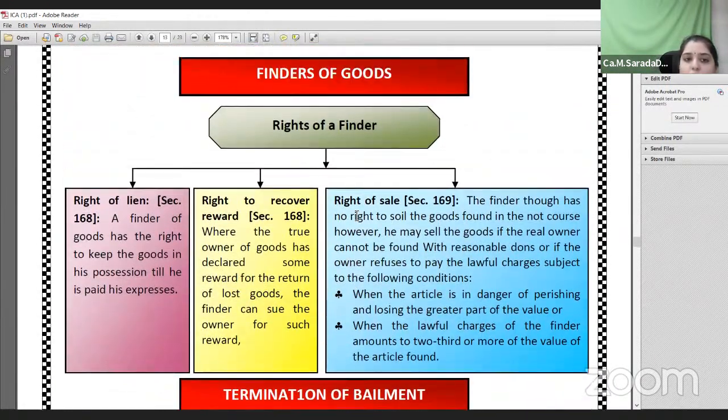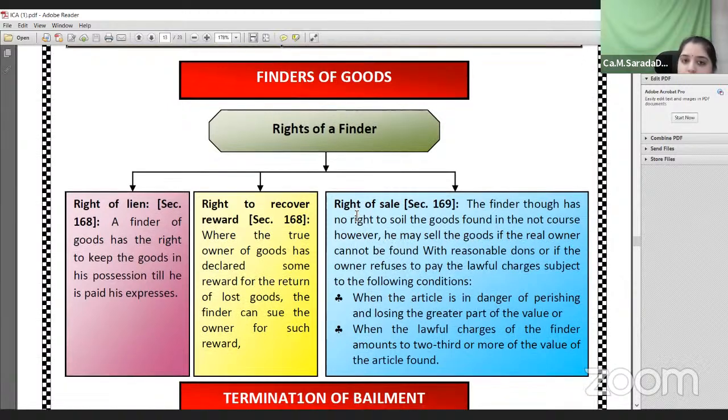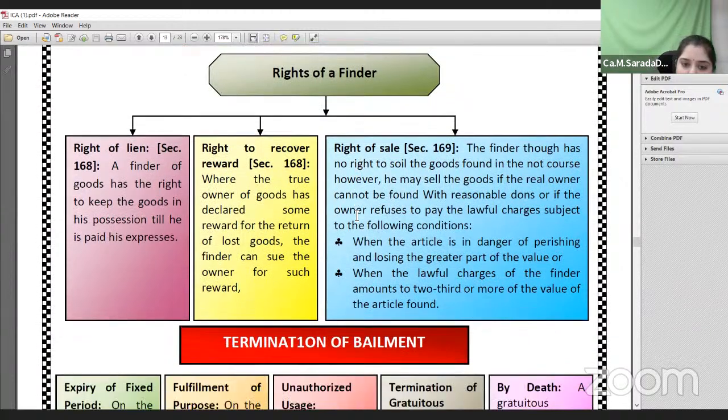Finder of lost goods. The finder of lost goods will also have possession until his expenses are paid. He has the right to recover the reward. And suppose after finding the goods and handing them over to the owner, he incurs some expenses, and if those expenses are not repaid to the finder of the lost goods, he has the right to sell the property, and he can claim the lawful charges of 2/3 or more of the value of the particular article found. Okay, so these are the provisions which are available for the finder of lost goods.